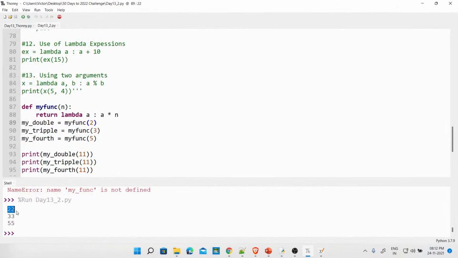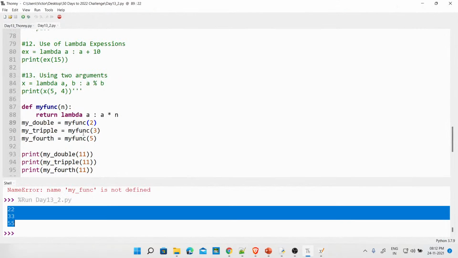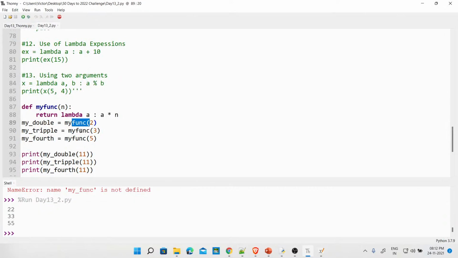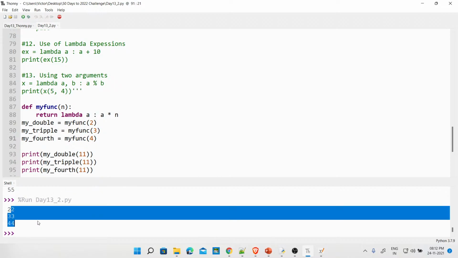So it's there. You can now see this. This is triple it, multiply it by 4. Though I said this is multiplied by 5. See, I said by 4, but I'm multiplying by 5. You got the point, guys? 11 2s are 22, 11 3s are 33, 11 5s are 55. Forget the fourth power, so let me change it back to 4. I will now call it to come 44. 22, 33, 44. Got it?